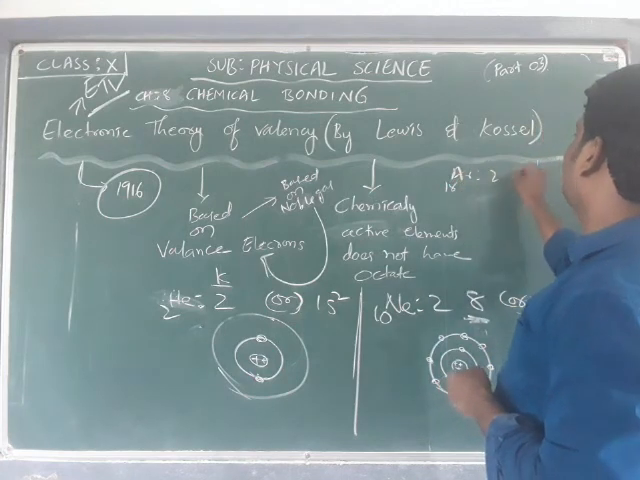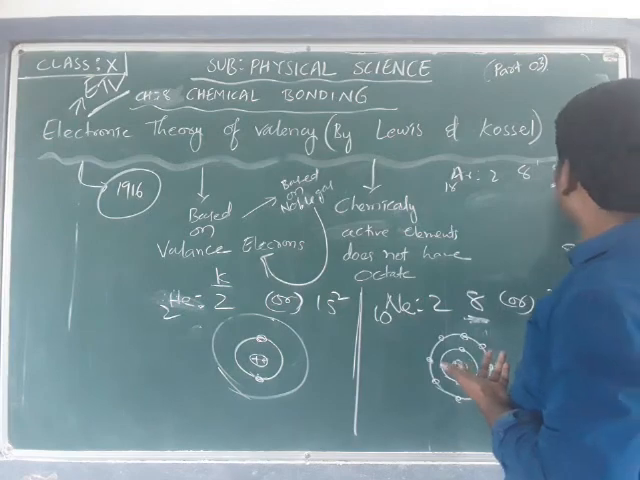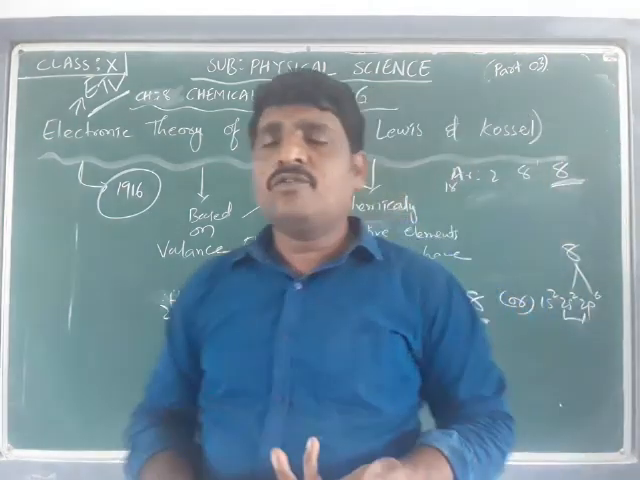Argon 18, that is 2, 8, 8. So the outermost shell electrons are 8 again. This is also a noble gas.